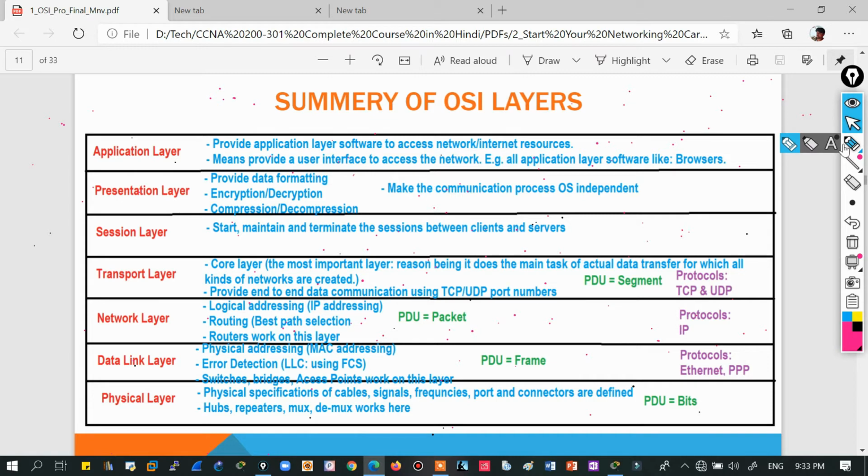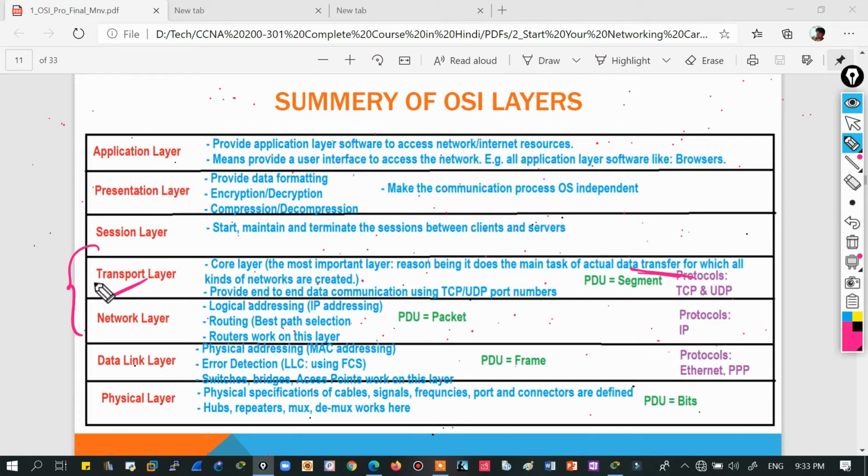That is the core reason we developed networks. So the transport layer is actually dealing with the data transfer process, which is the most important part. That's why this is the core layer, you can say, right?